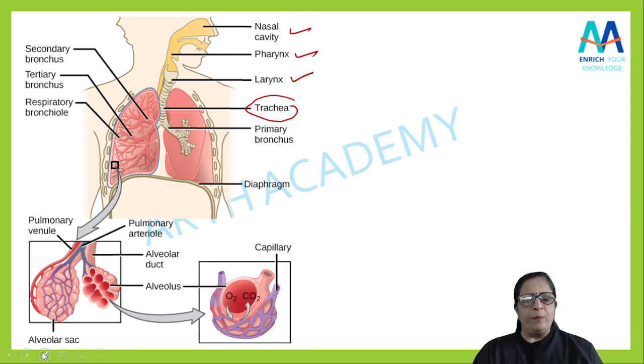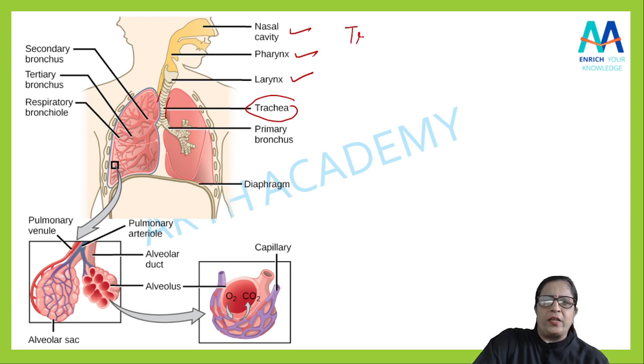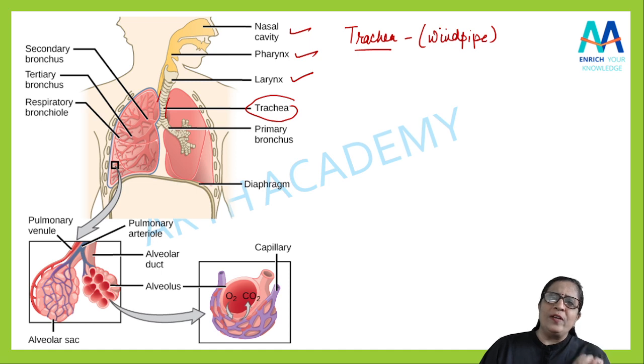अब trachea में यदि बात आ रही है, so what is there in the trachea? You can see this is the trachea. Tube like structure, isn't it? So the air from the pharynx, जो हवा pharynx में pass हो रही है, it is going to enter into the trachea. इसको हम windpipe भी बोलते हैं. You can also call it a windpipe in a very simple way, है ना? It is 10 to 12 centimeter long tube जैसा, like we have esophagus there, isn't it, when the food enters.